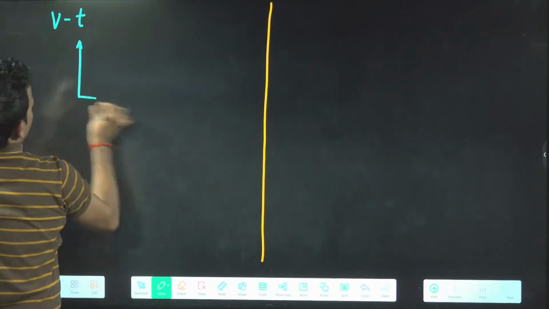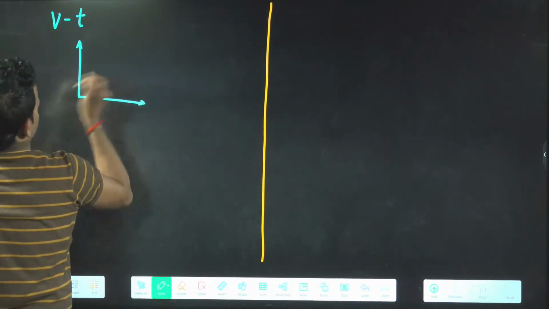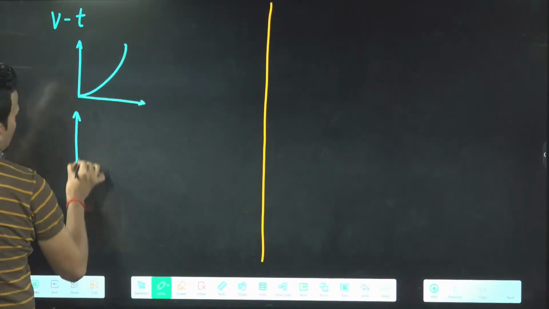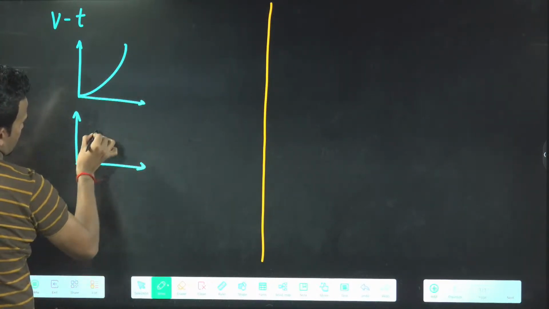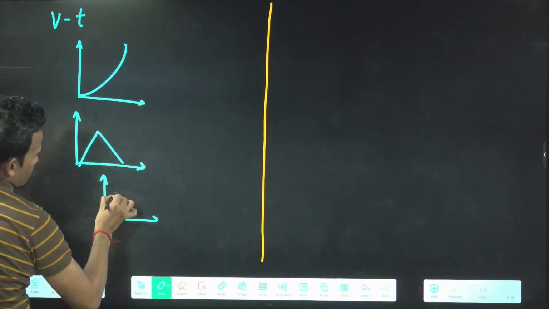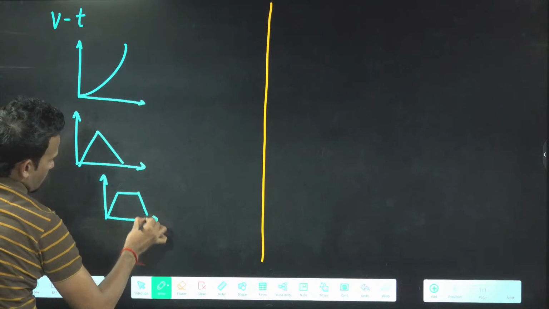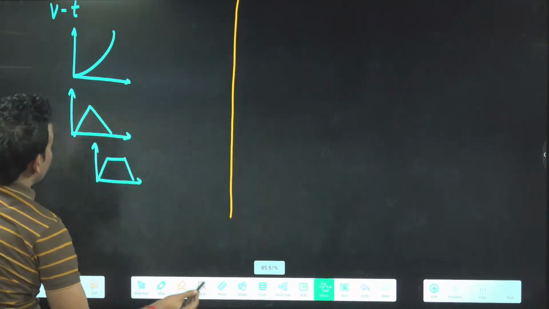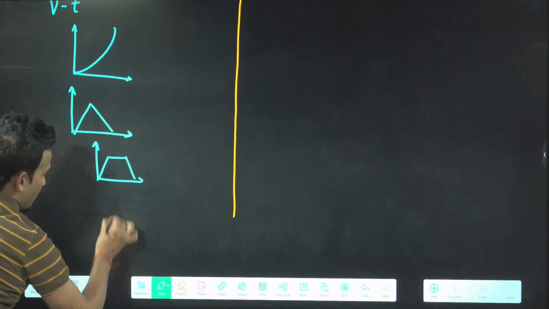So first option, velocity time graph. Second option. Third option. Fourth option. Space is not there.